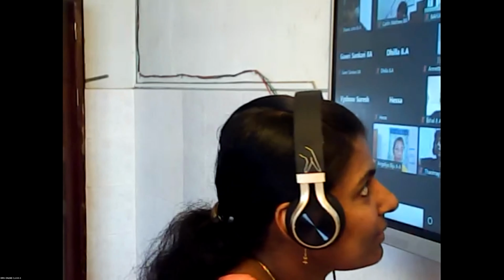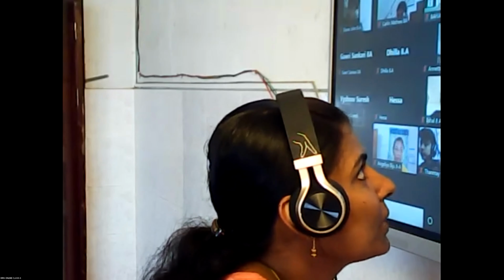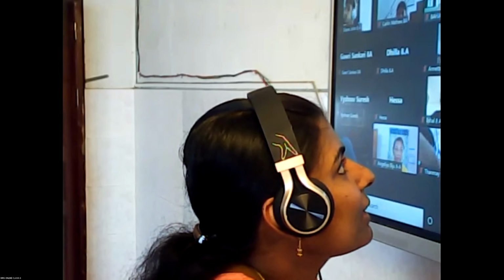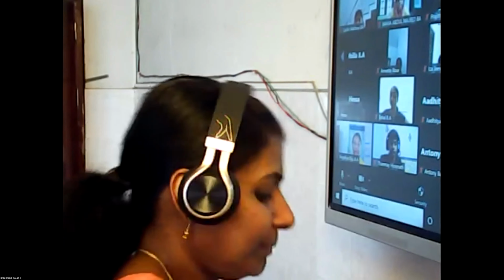The substances which allow the electricity to pass through them are known as conductors. Okay. Sriram, say any example for conductors. Iron rod. Another one? Copper wire. Okay, good.